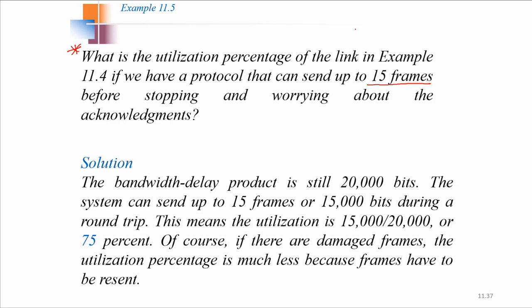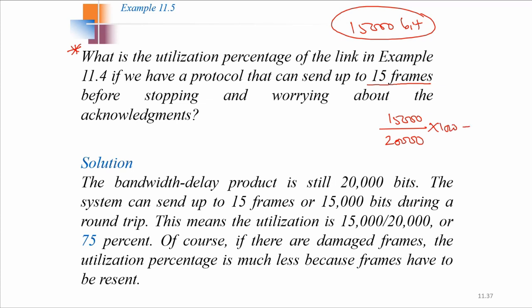So 15 frames means 15,000 bits total, and the channel capacity was 20,000 bits. So 15,000 divided by 20,000 into 100 gives the utilization percentage, which comes out to be 75%.